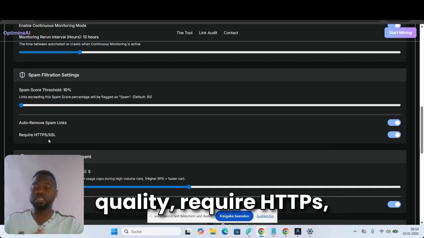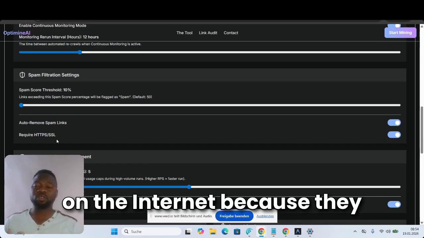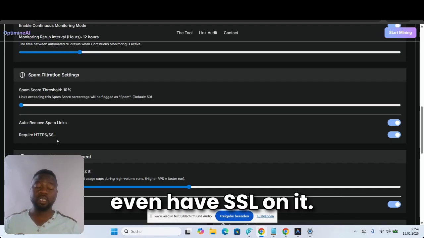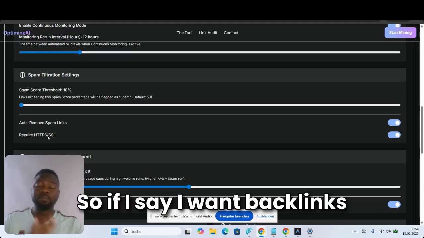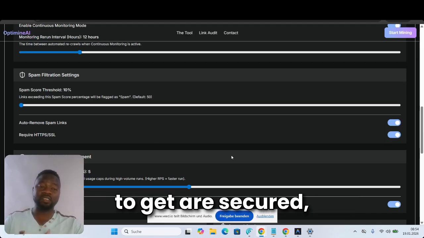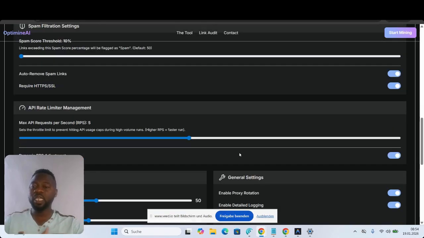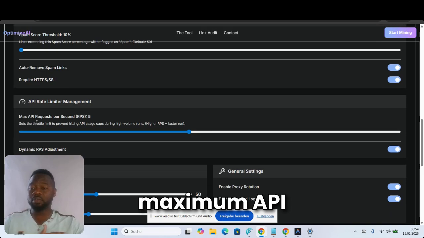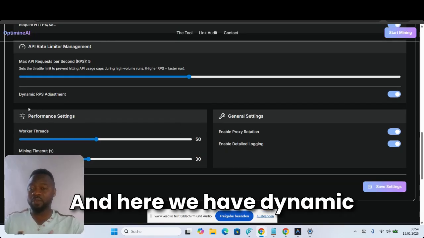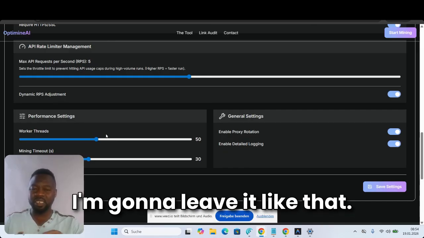It requires HTTPS. You see what I'm saying? So many backlinks on the internet are spammy, they don't even have security on them. They don't even have SSL. So if I say I want backlinks with SSL, that means all the backlinks that I'm going to get are secured, genuine, and not spammy. API rate limiter management, maximum API requests per second: I'm going to leave it as it is. And here we have dynamic RPS adjustment. I'm going to leave it as it is. Performance settings, I'm going to leave it like that.